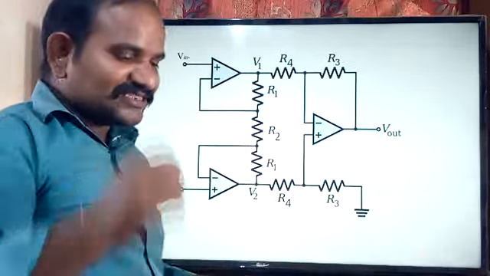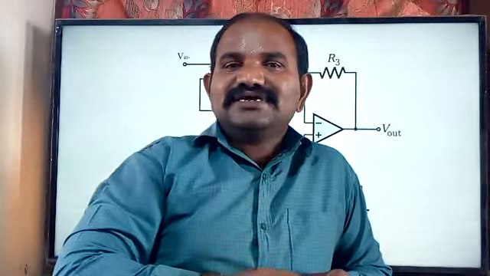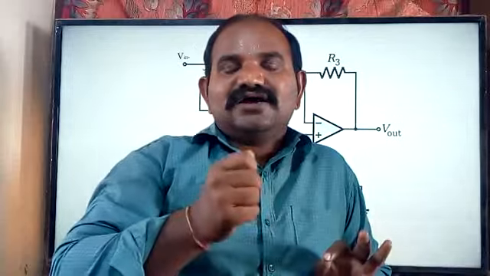what will happen? Inside the instrumentation amplifier, the beauty of the instrumentation amplifier is it is having the high impedance differential input.